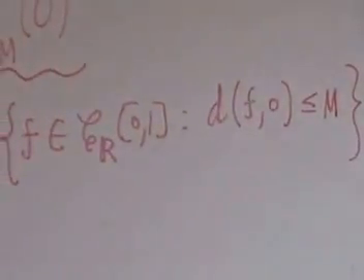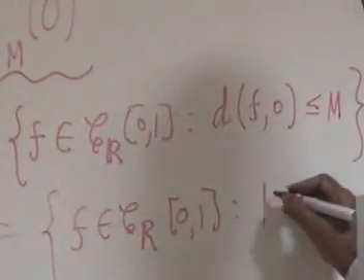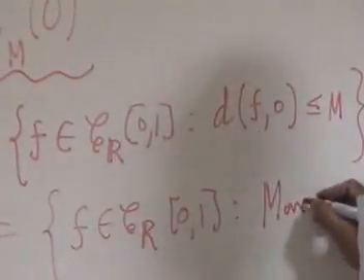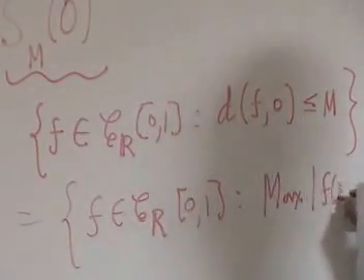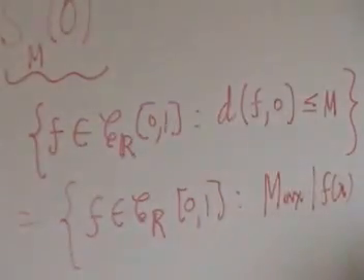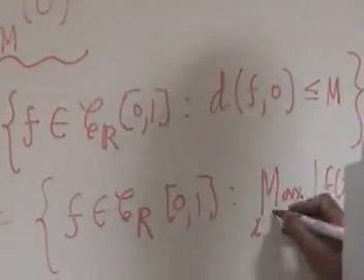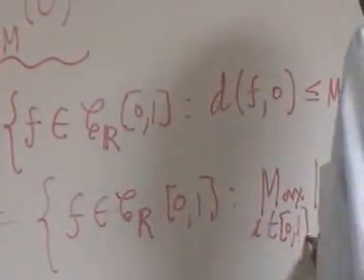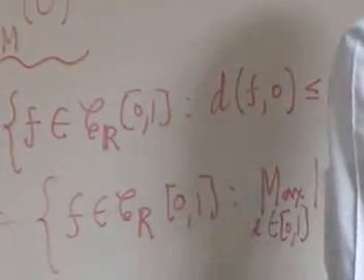Now what is that distance? This is f such that the maximum of |f(x) - 0| is less than or equal to M.